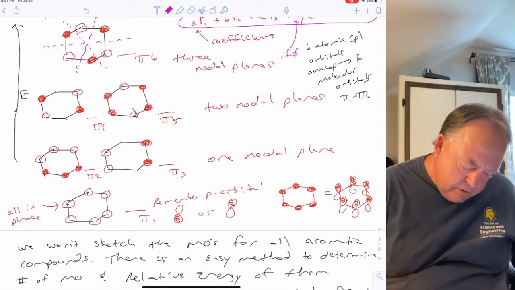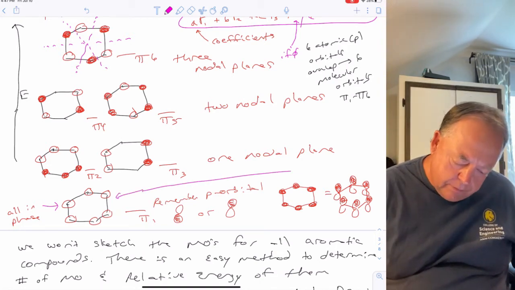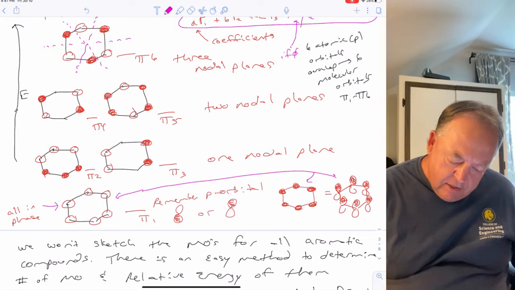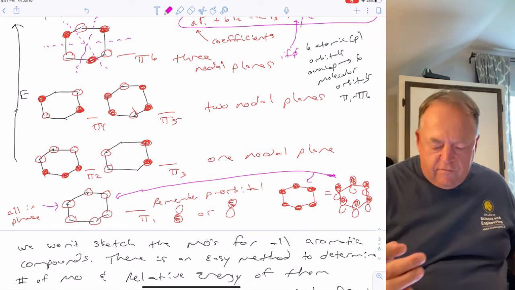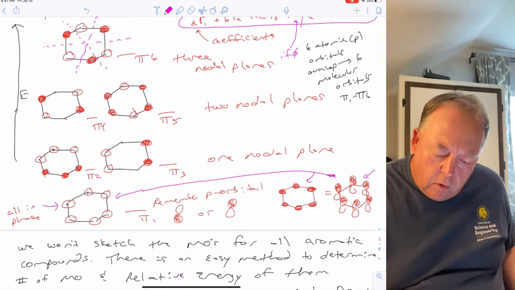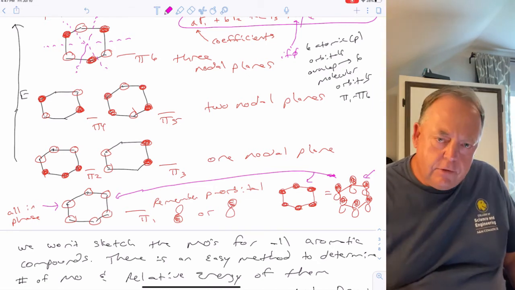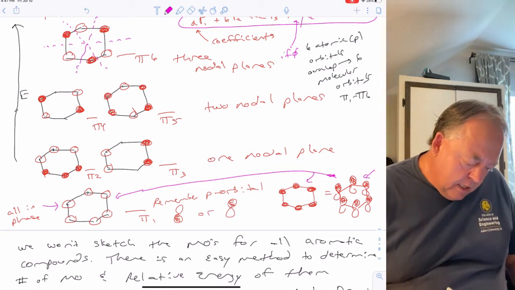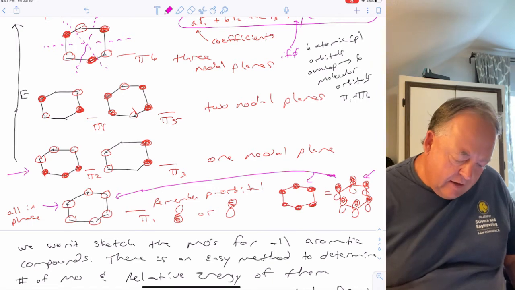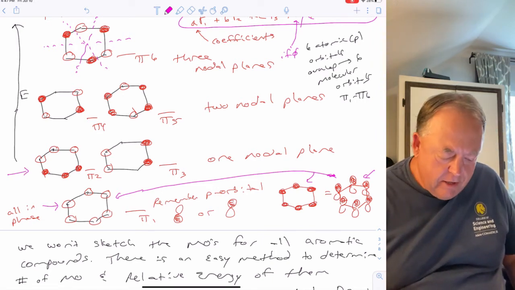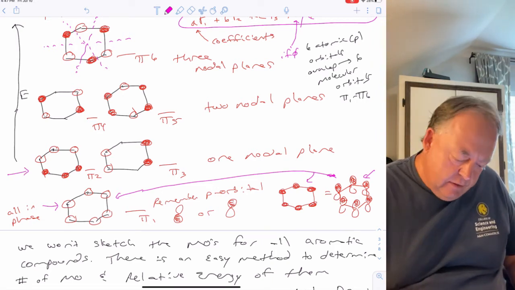So the point is, it's represented like this, or it's represented like this, whether you're looking from the top or the bottom, but the point is they're all in phase. So that's the most stable. And then the next energy level, you have pi 2 and pi 3, and those are equal in energy.